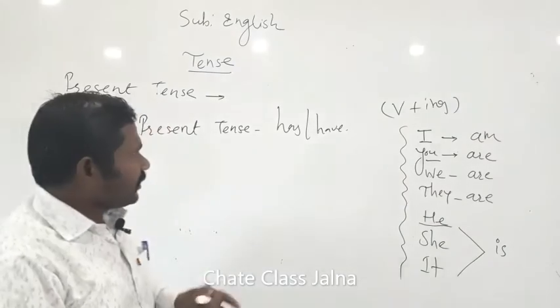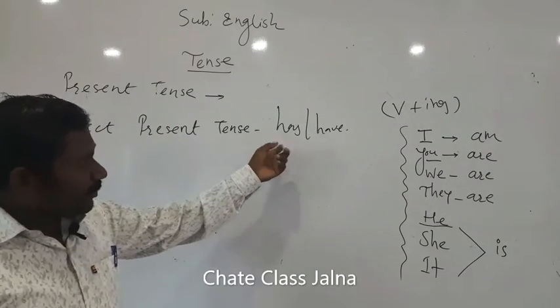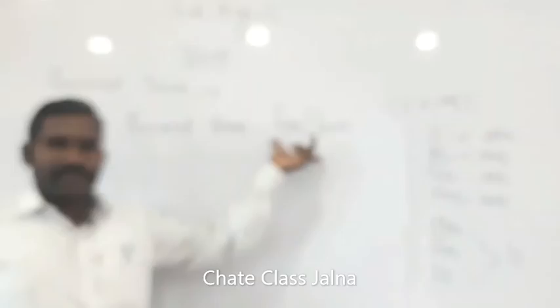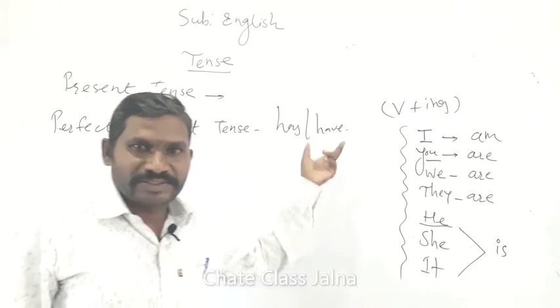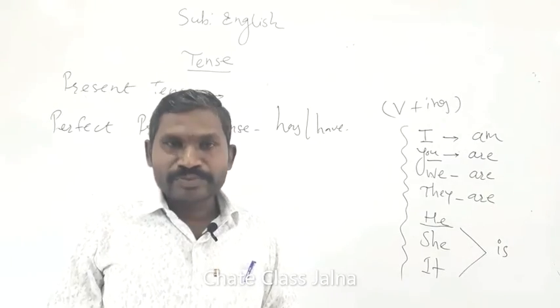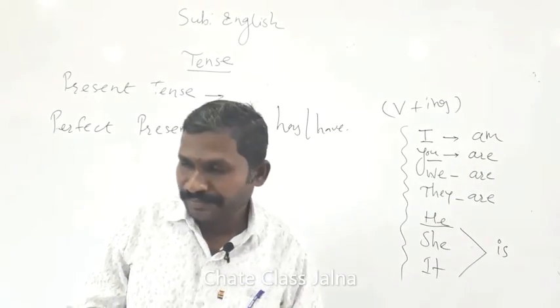So have, has, and the sentences based on have, has, it's a differentiation, and that we will carry on in the next lecture. So here I would like to stop. Thank you.